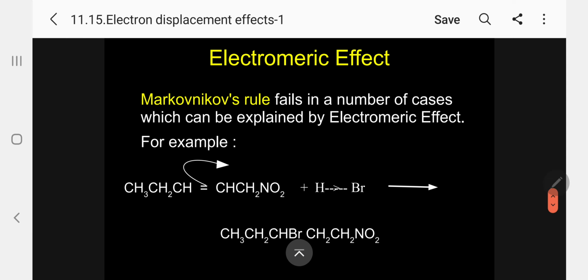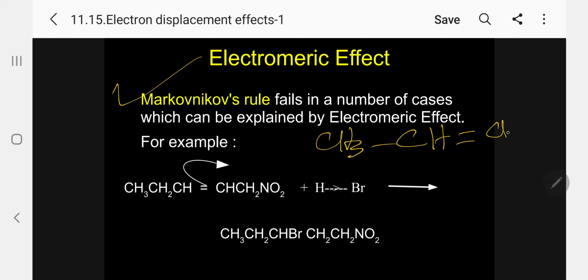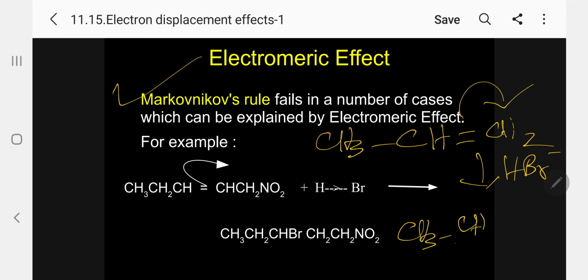So now let me explain in this case. What is the Markovnikov rule? I told you the Markovnikov rule says that the negative part of the addendum goes to the carbon containing the least number of hydrogen atoms. Example, 1-propene, it works 100%. CH3 CH double bond CH2. So when I add HBr, the negative part is Br, so it is now adding. So the product I am getting now is CH3 CHBr CH3. So 2-bromopropane is formed. So the negative part goes to the carbon containing the least number of hydrogen. That is the Markovnikov rule.